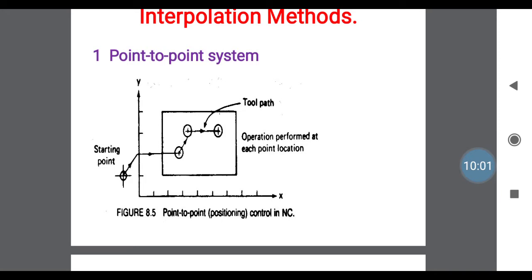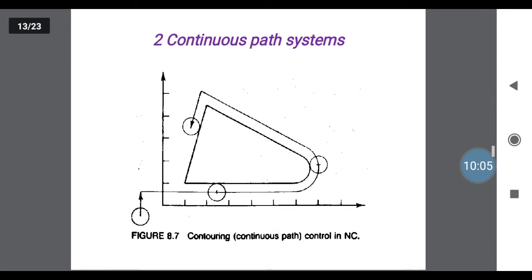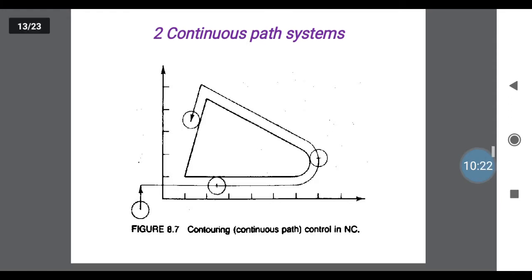The total path is the tool path. Second one is the continuous path system. In this, again 4 circles, that is 4 points from the first origin to the end in a zigzag path without any interruption. Continuously we can move the tool. This type of movement of the tool is the continuous path control system for NC.